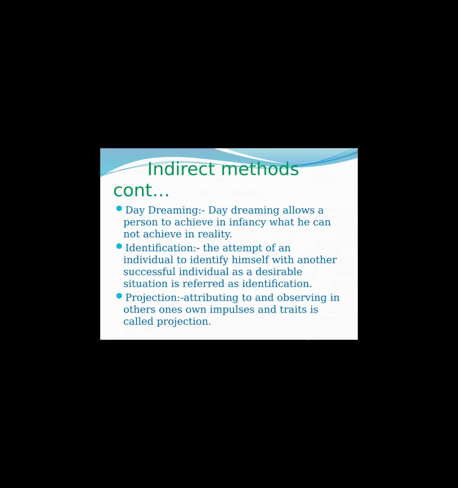Then the next one is identification. The attempt of an individual to identify himself with another successful individual as a desirable situation is referred to as identification. For example, adolescents identify themselves with some political leaders, youth leaders, actors, and actresses and attempt to acquire their characteristics. The next one is projection.